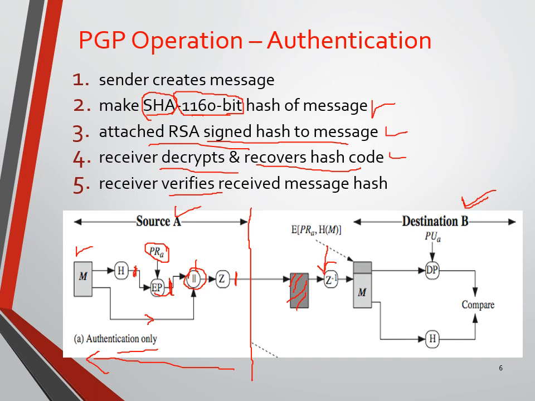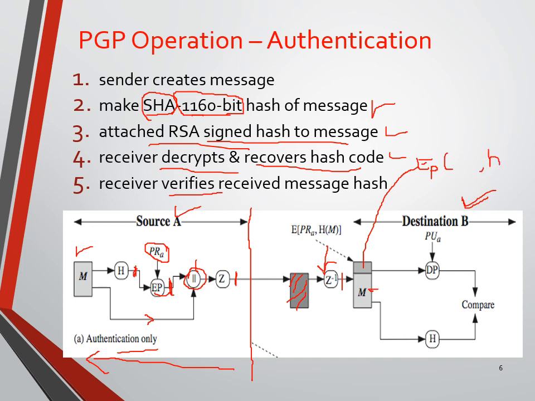Z means compression, Z inverse is decompression. After decompression we get two parts: one is the message, and the other is the encrypted hash code.